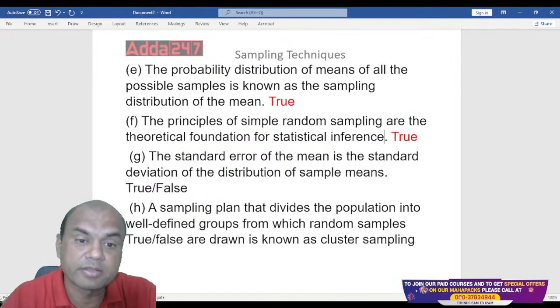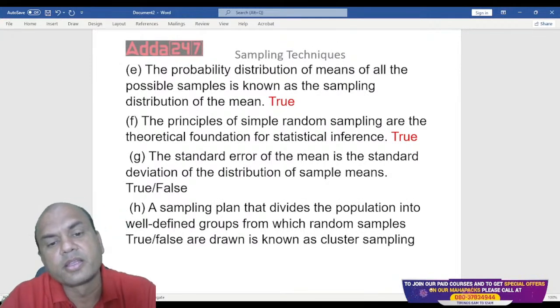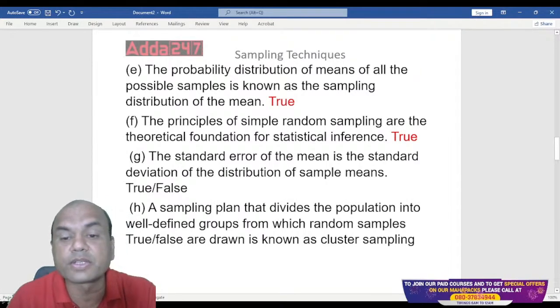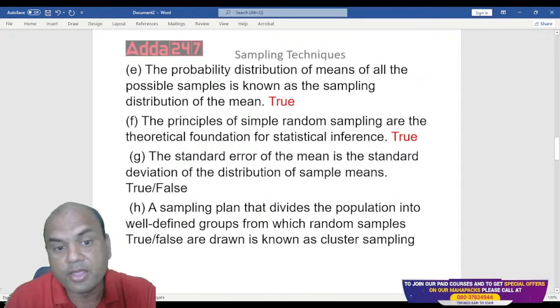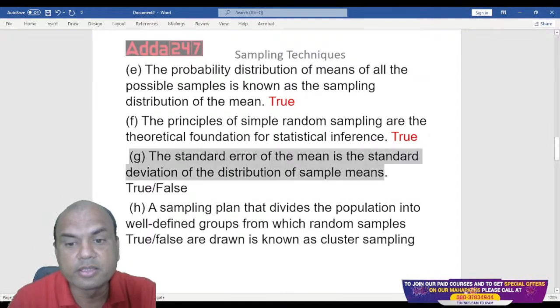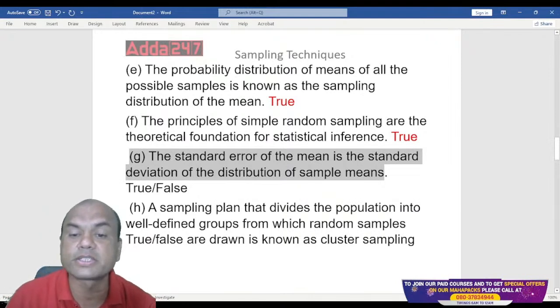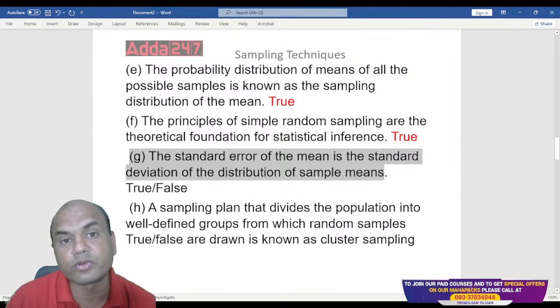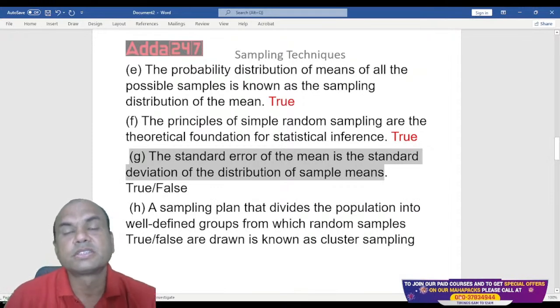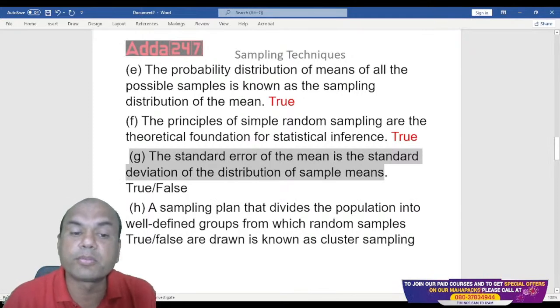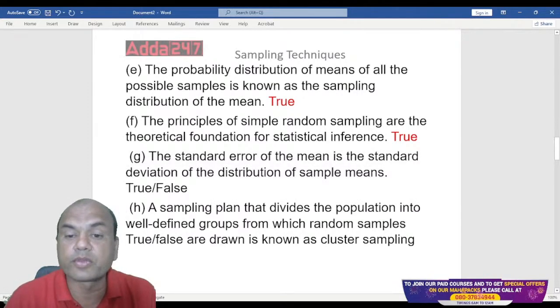Next one. The standard error of the mean is the standard deviation of the distribution of the sample means. See, this we are dealing in. Is this true or false? Standard error of the mean I am talking of. Here we are talking of the mean. The standard error of the mean is the standard deviation of the distribution of the sample means.